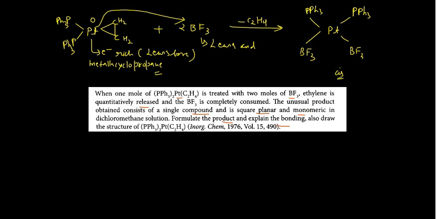Okay, and see, so in this way actually you can answer this one. So this, you see, BF3, ethylene is quantitatively released. I have explained, the unusual product consists of a single compound, right? This is a single compound and is square planar. Of course, it is square planar in nature, monomeric also. Formulate the product. So this is the product, and explain the bonding.